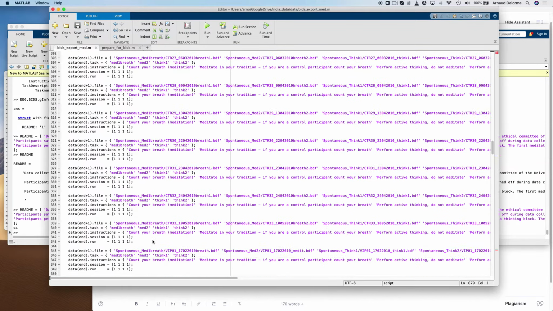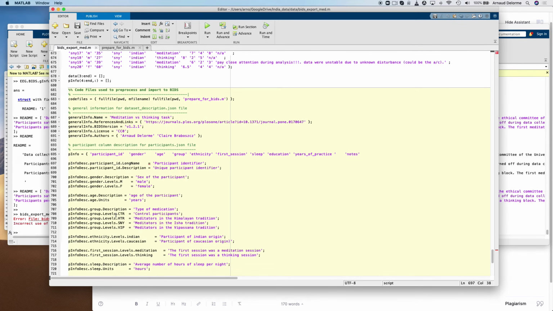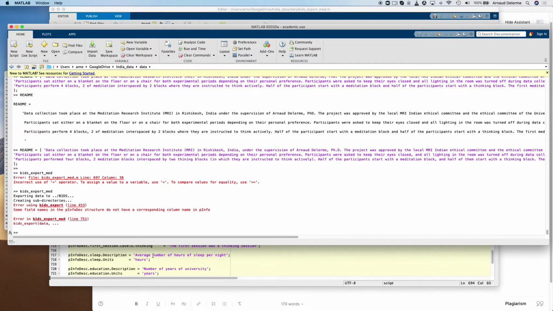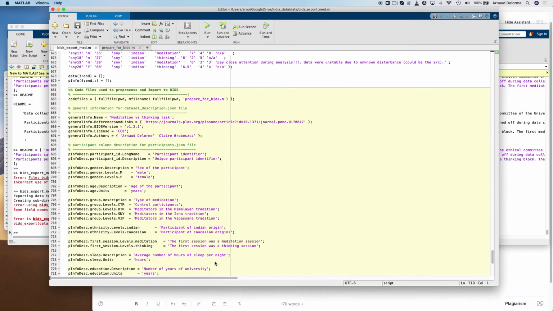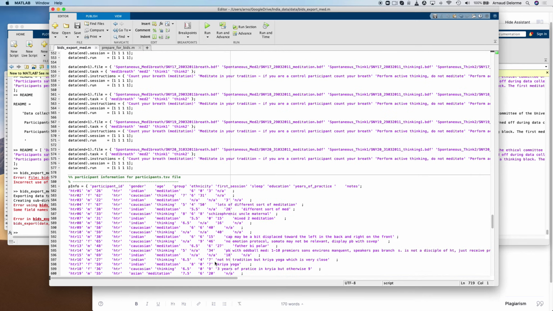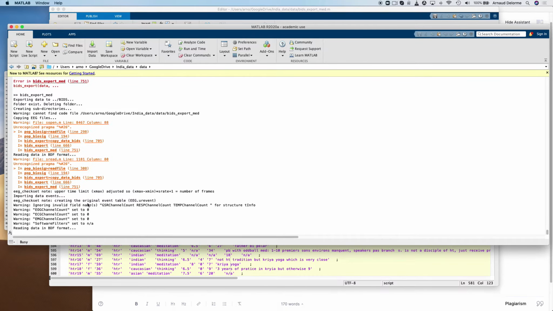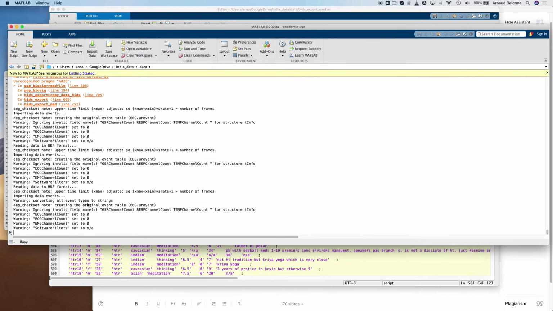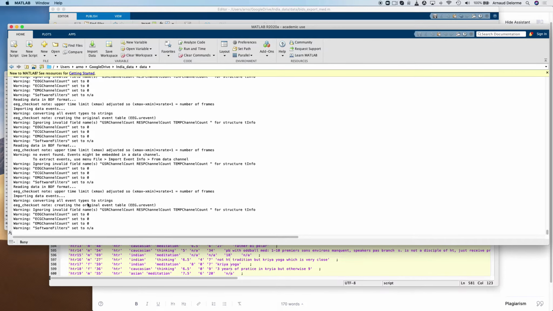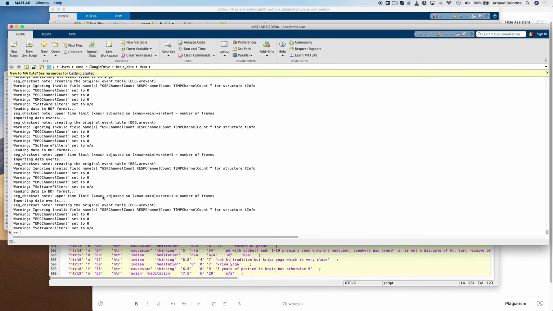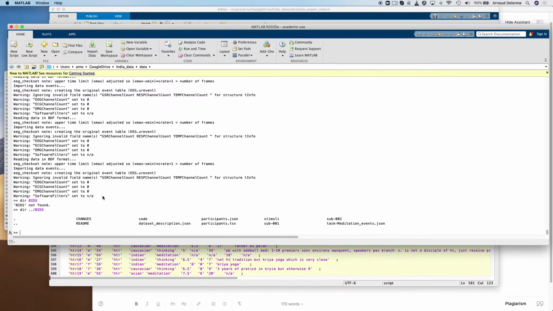So I'm now running the script, and I realize there's a typo in one of the columns. So I'm going to go back in the column description and just see, there was an extra space here. And now it's exporting the data. So it's only going to export 3 subjects, but at least I'll be able to check if it's correct or not. So the data has been exported.